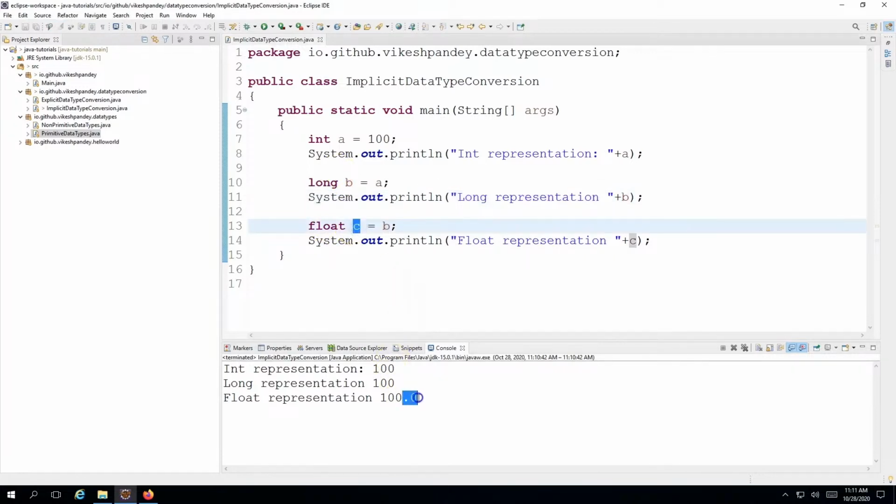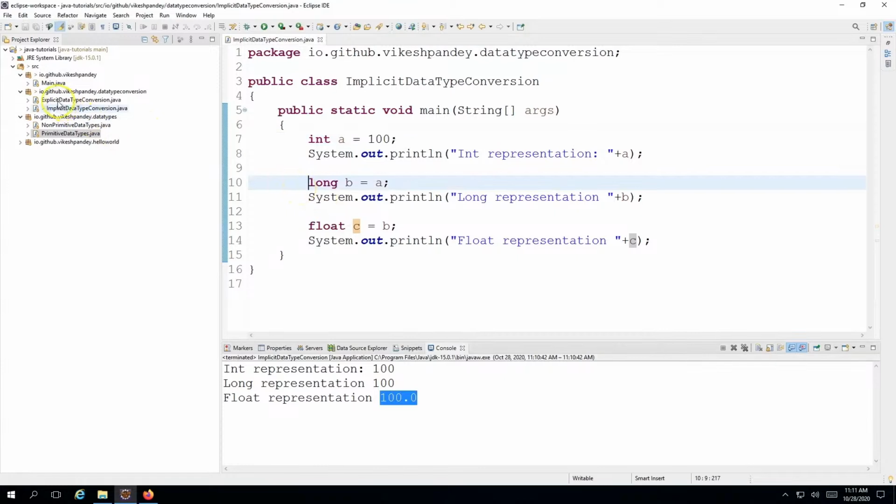But here you see an additional decimal precision, because as we remember from the previous sessions, float is used to store values which have decimals or precision. So it will automatically convert your absolute number into a number which has decimals whenever you cast this into float. Casting is also a word which is used. Some people call it implicit data type conversion. Some people call it implicit data type casting. So if you hear the words data type casting or implicit data type casting, you can think that it is exactly the same concept as data type conversion. So this is about implicit data type conversion.